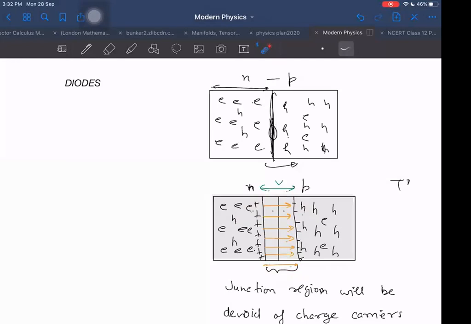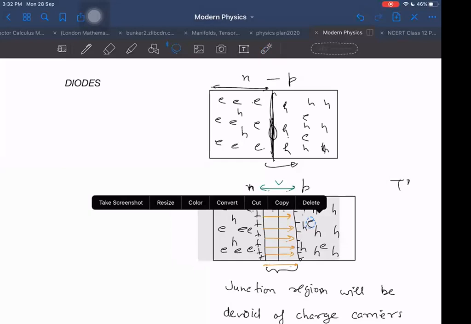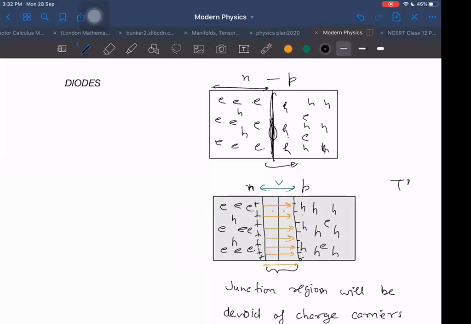Can the electron come here only because of electron hole pair generation? No. Electrons can come here also because of the electrons on this side. These are minority carriers, but these electrons may also sometimes come here and get swept away to the other side. As soon as one electron comes to this side, it will not stop here. It will be swept away completely to the other side. So some electrons will come to this side because of minority carriers here, but the electrons will go to that side because of the majority carriers here. So one current is the majority carrier current, and the other is the minority carrier current.